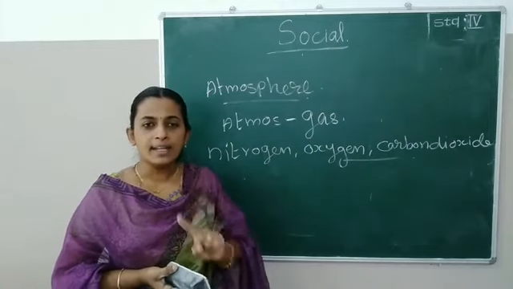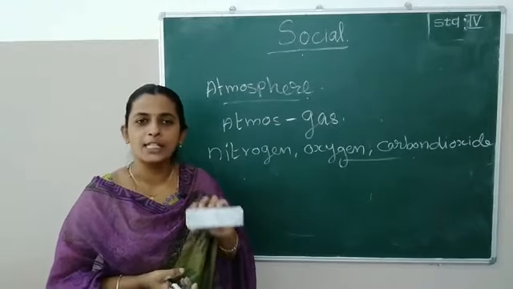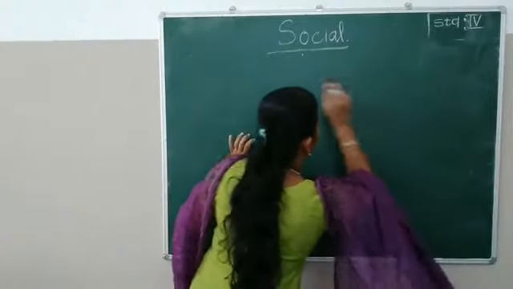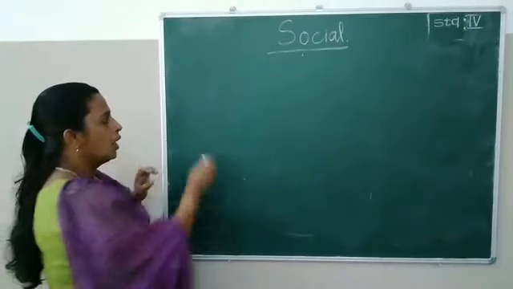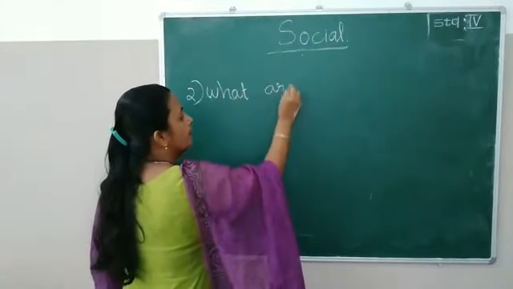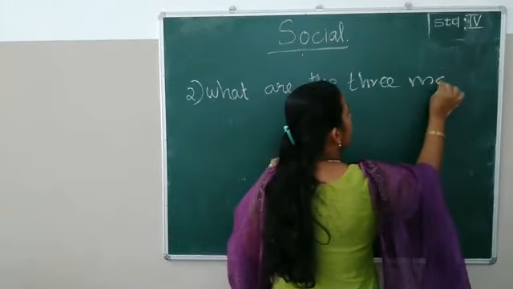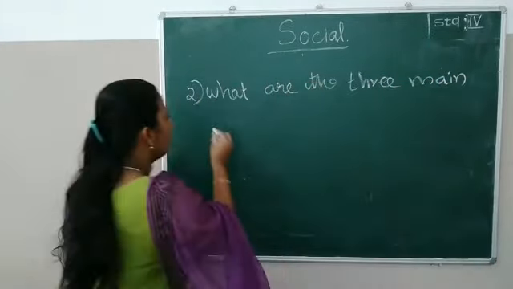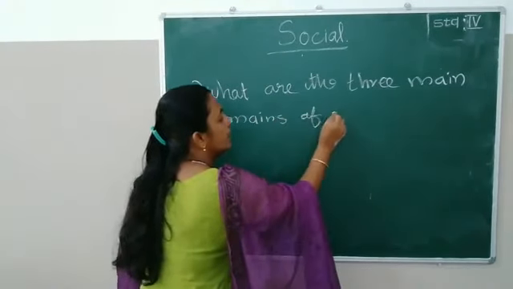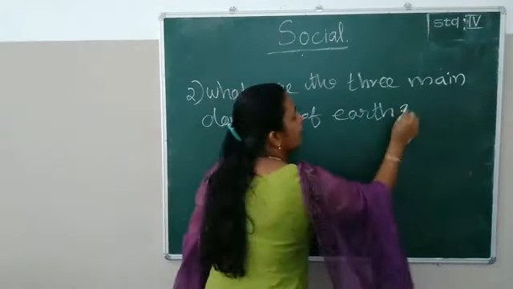Kids, your second homework question. This also you have to write in your social science notebook. Which is the second one? Second homework question is, what are the three main domains of Earth? What are the three main domains of Earth?